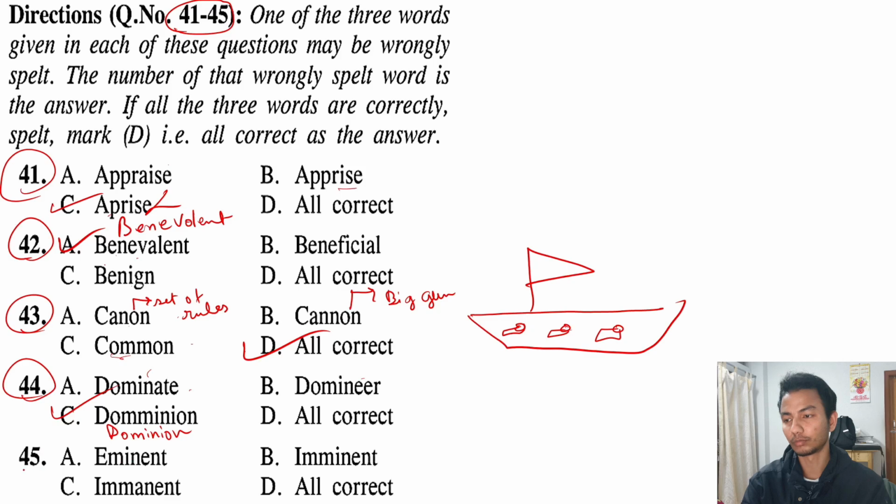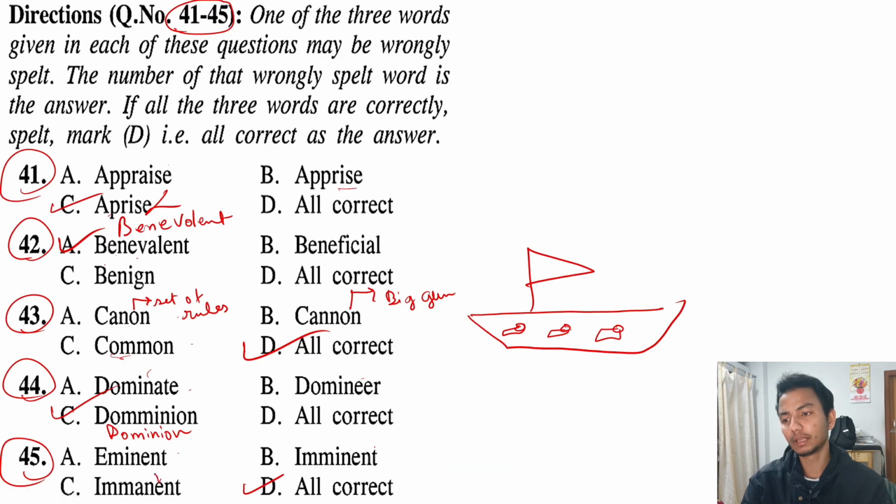Okay, let's move to next question number 45. So here all of these options are correct. Eminent is someone famous or respected. For example, a priest, or the eminent chief minister, or the eminent Ed Sheeran. Eminent personality. I think you have come across this word. Okay, next, imminent is something which is about to happen. Okay, which is something which is about to happen.